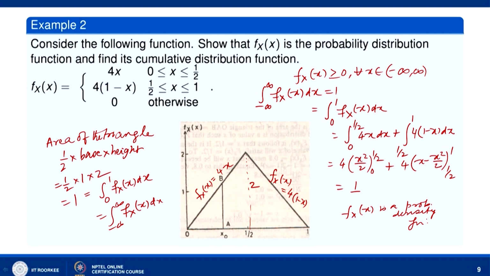Okay. Now, let us find its cumulative distribution function. The cumulative distribution function F_X(x) is given by the integral from minus infinity to x of f_X(t) dt. First we consider the case when x is less than 0. When x is less than 0, f_X(x) is 0, so the probability density function assumes value 0, and the cumulative distribution function is also 0. So F_X(x) is equal to 0 if x is less than 0.